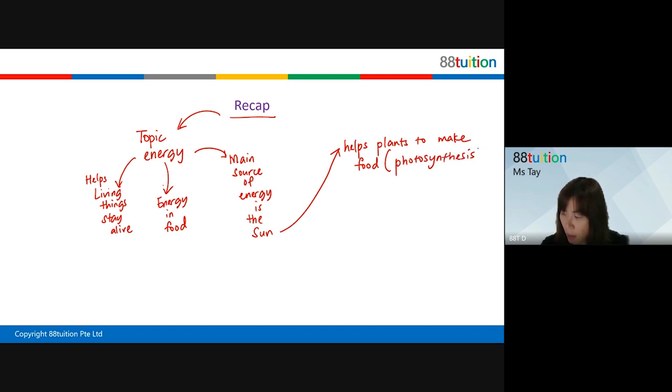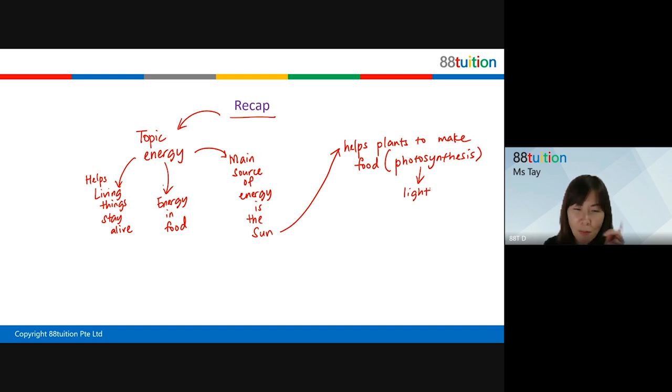So yes, because the light energy is required. Now, what are the conditions for photosynthesis to take place? What are the conditions for photosynthesis to take place? There must be what? So, okay. We talk about light, presence of light. Very good.